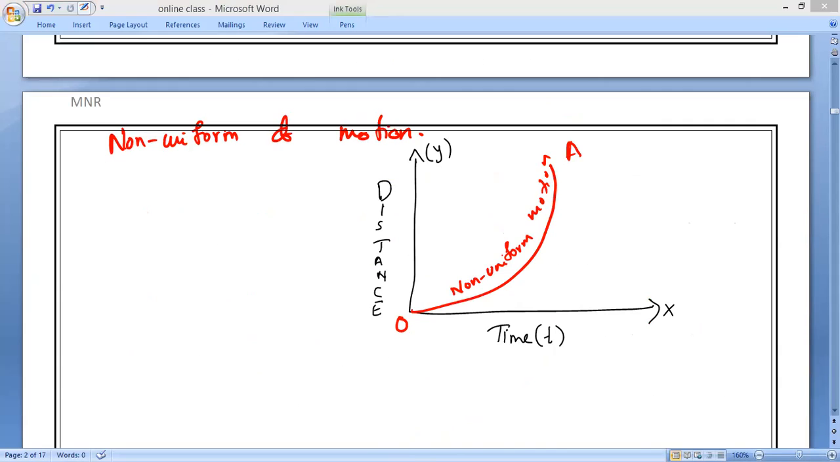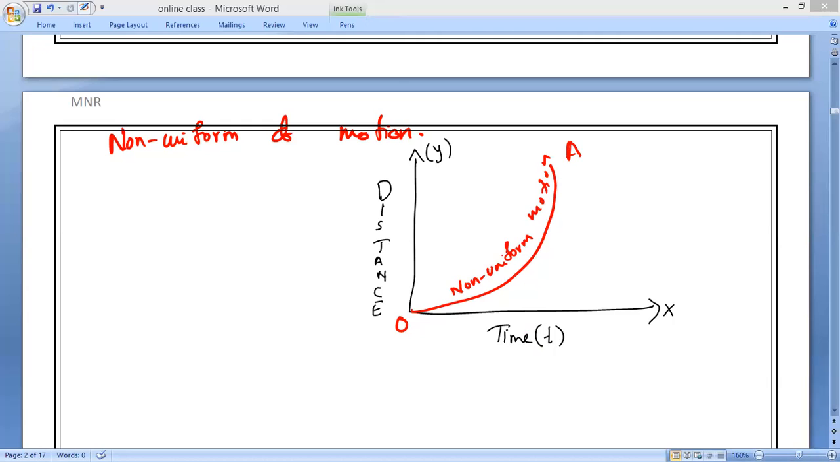Now, you all have the textbook. Check textbook page number 5. If you take a freely falling body from the terrace, they show that a ball dropped from the roof of a tall building travels unequal distance in equal intervals of time. So is it uniform motion or non-uniform motion? Unequal distance in equal intervals of time is non-uniform motion.